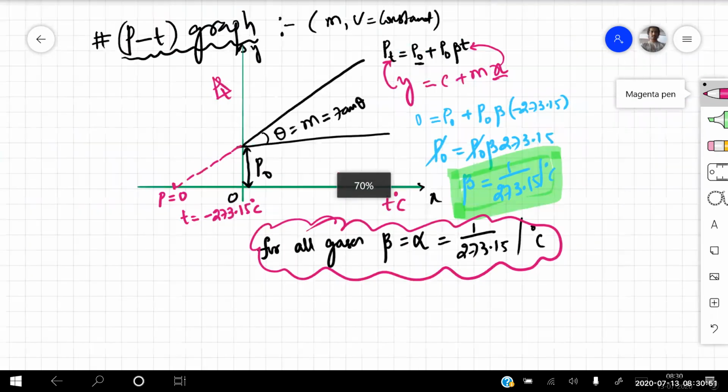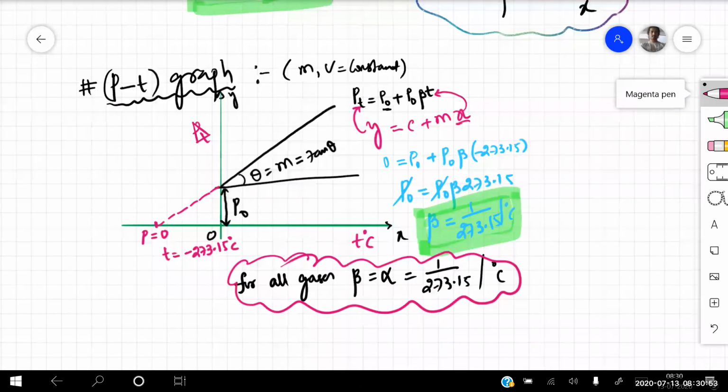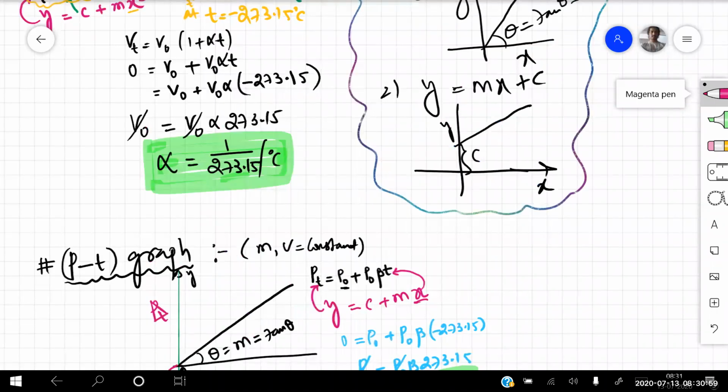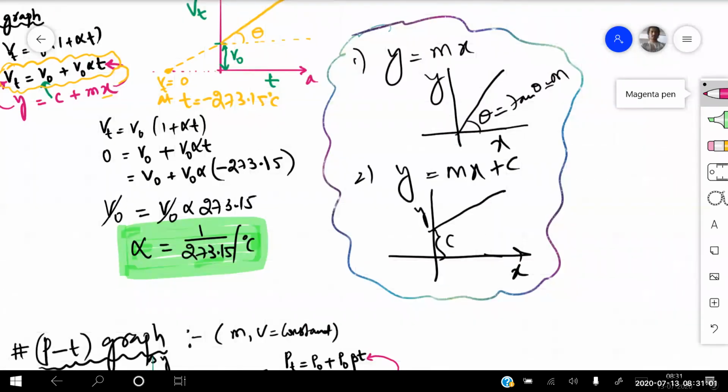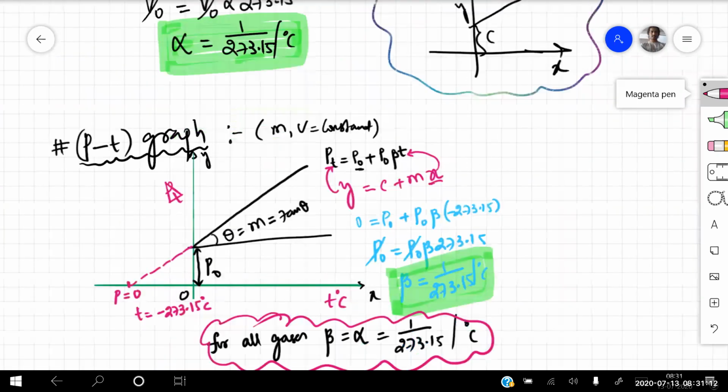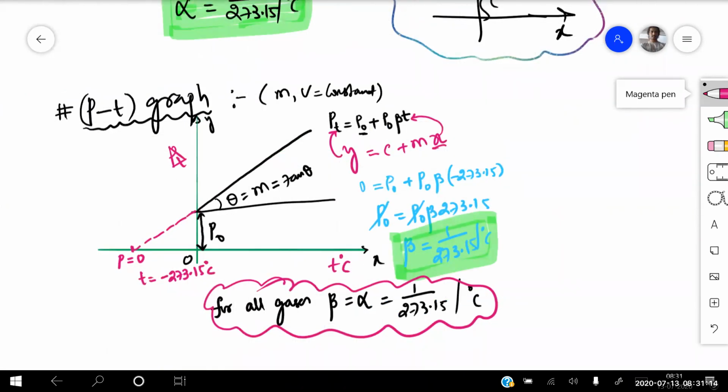See the graph once again for the PT graph. If you have any doubt in this graph, please let me know how I'm trying to draw it. If the straight line passes through the origin, the equation should be y equals mx. If it is y equals mx plus c, it will be a straight line, no doubt, but it will not pass through the origin. That is the reason PT equals P naught plus P naught beta into T, comparing with y equals c plus mx. PT becomes 0 at what temperature?